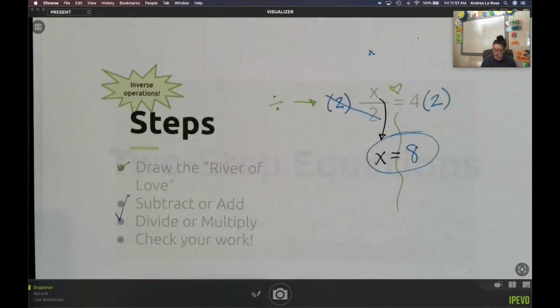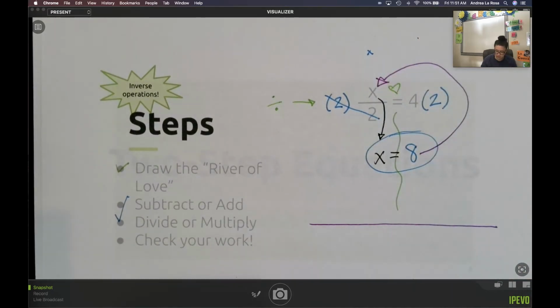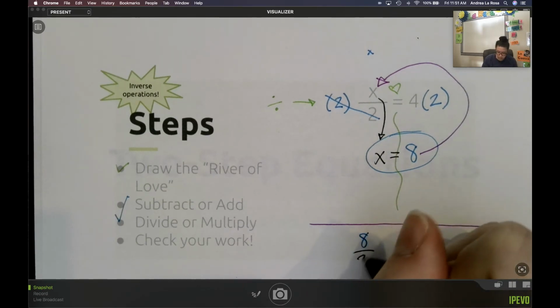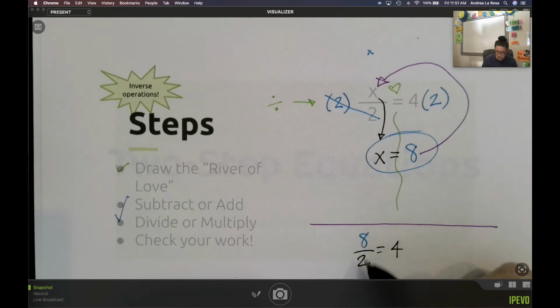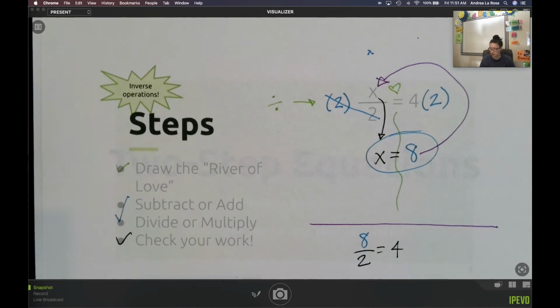Again, if I just want to go through, I'm going to check it real fast. If I plug it into my equation, substitute 8 in for x, I see 8 over 2 should give me 4. 8 divided by 2 is 4. 4 equals 4, so I am good.